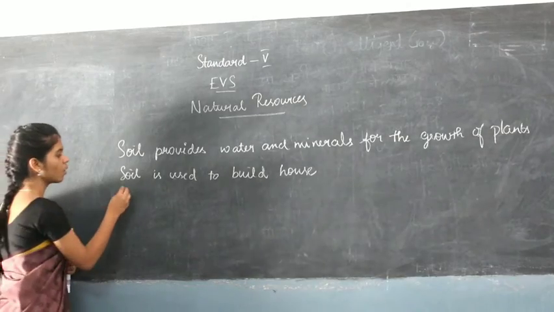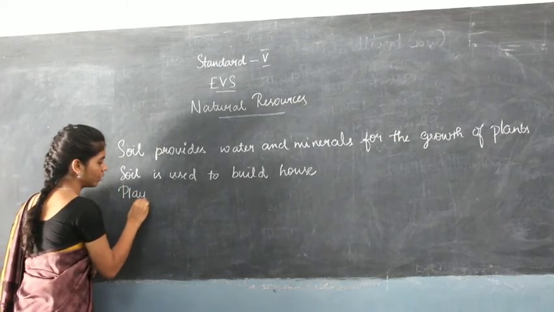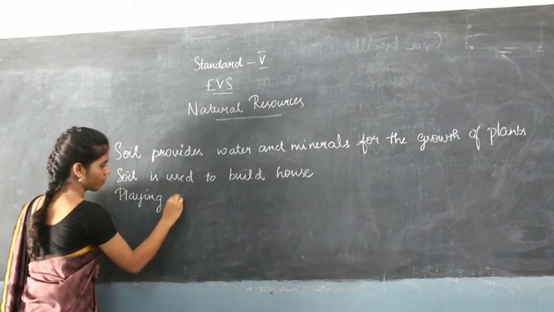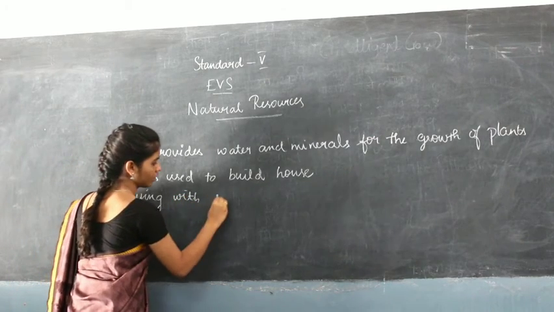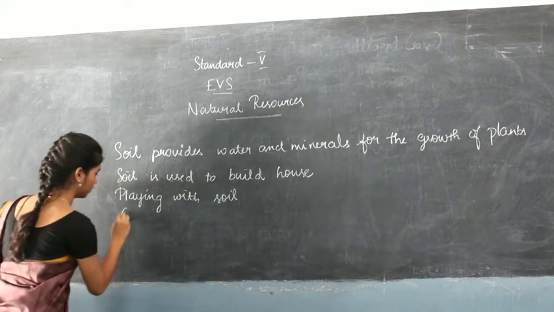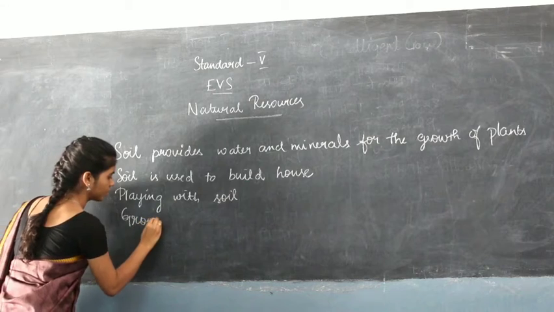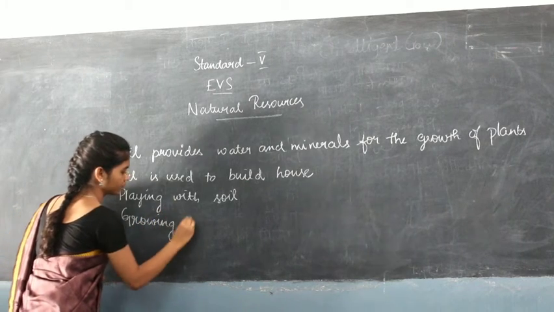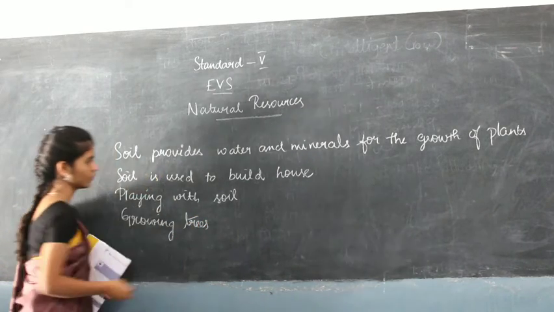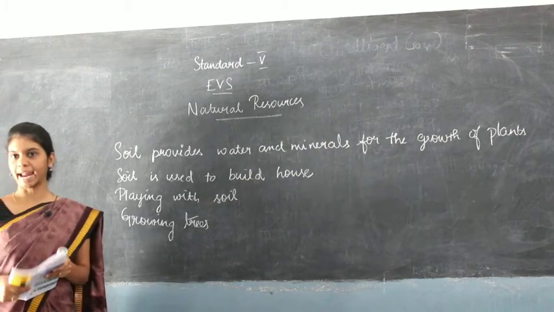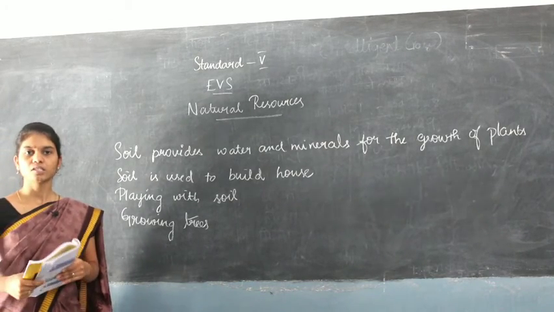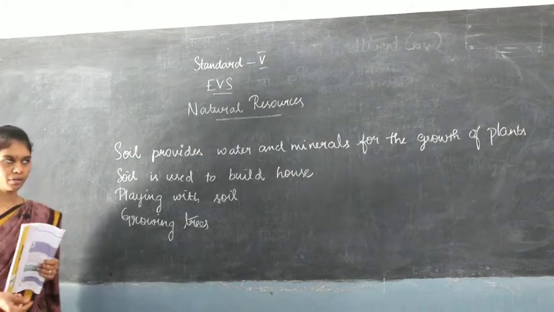So we can also play with soil. Growing trees. These are all some basic activities for which we use soil.